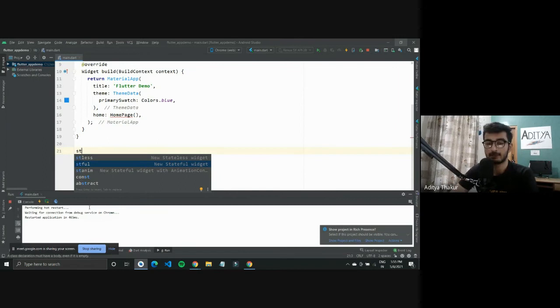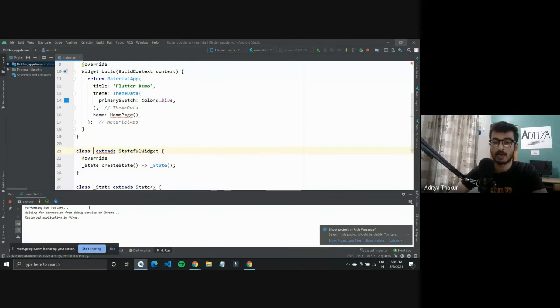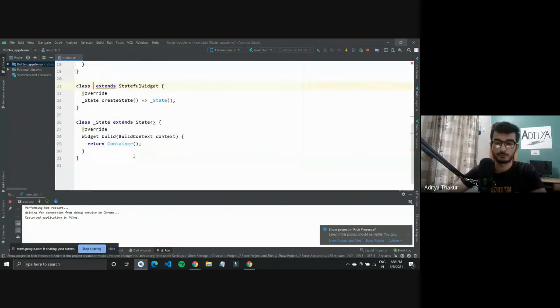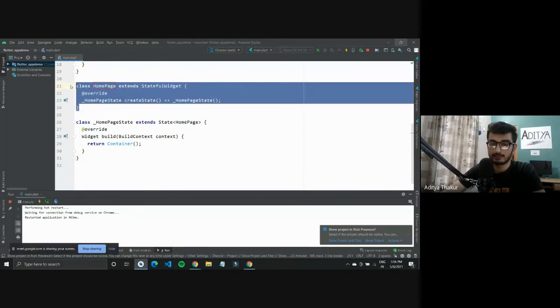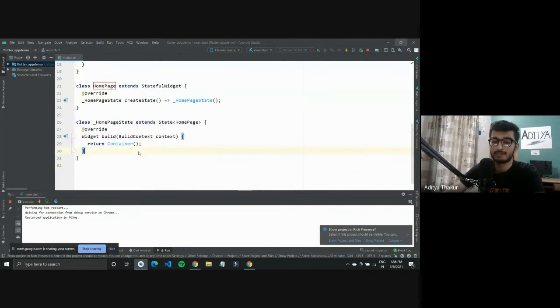I'm getting these options because I have the plugins installed. You can have the same on Visual Studio Code, and once you type all these in short, you would get all the options. So you can type in stateful and it should write the code for you. So you just have to type in the name of the widget as in home page. Right now it is stateful, so you would notice that there is the class of homepage, and then there is a class called homepage state. So we can modify this state if required.